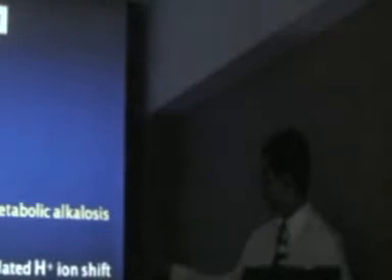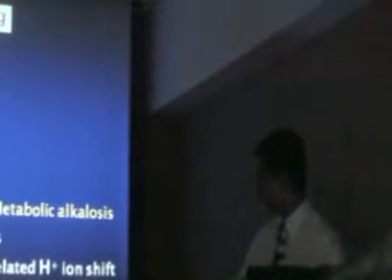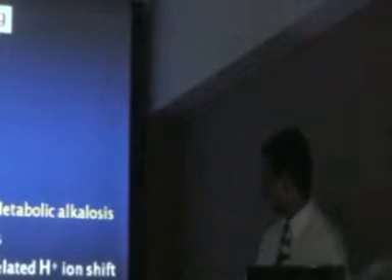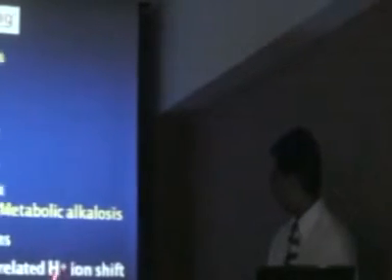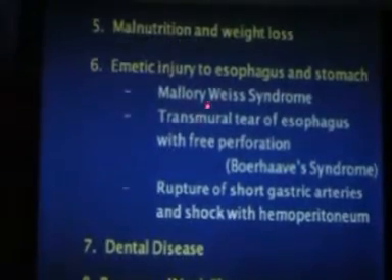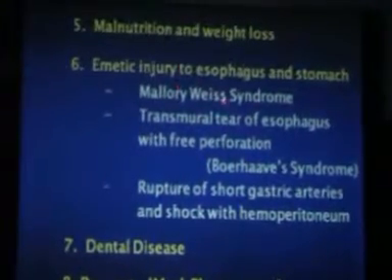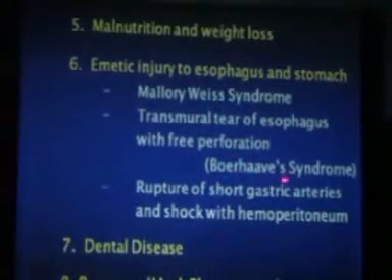There can be electrolyte imbalance like hypokalemia or hyponatremia. There can be loss of hydrogen, acid from the stomach, so metabolic alkalosis occurs. And because of the hypokalemia, again the H ion shift occurs and that person can have metabolic complications. Then person can have an injury to the esophagus and stomach. Mallory-Weiss syndrome, or what is called Boerhaave syndrome.